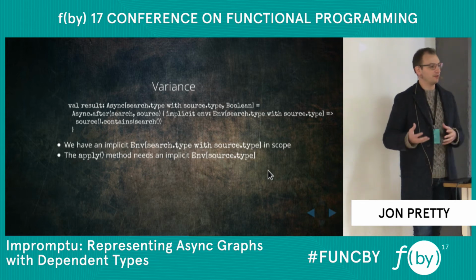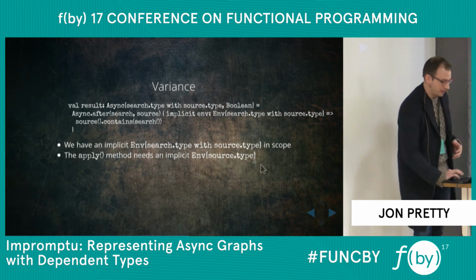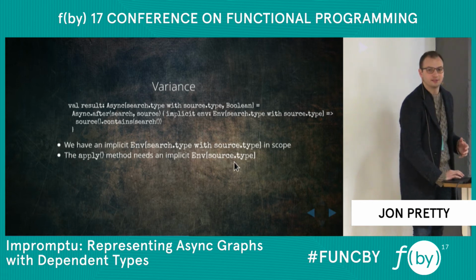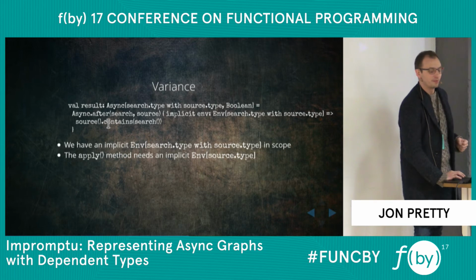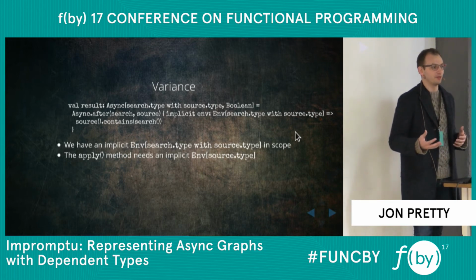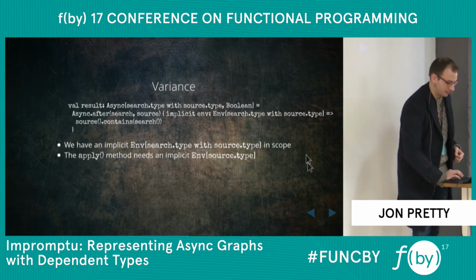And by virtue of that covariance, this is a suitable implicit to satisfy this constraint. So that is good. If we try to access an async value called foo, there is no foo in this intersection. The Env that's in scope would not be a valid parameter.